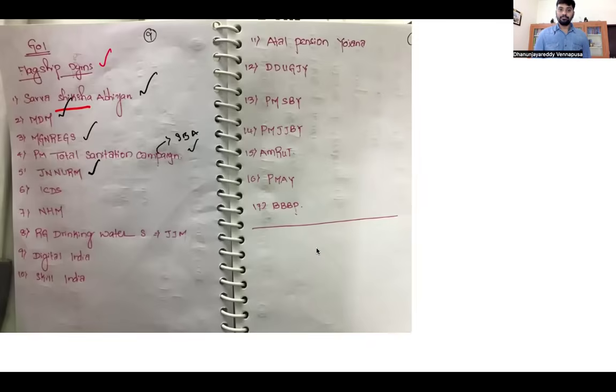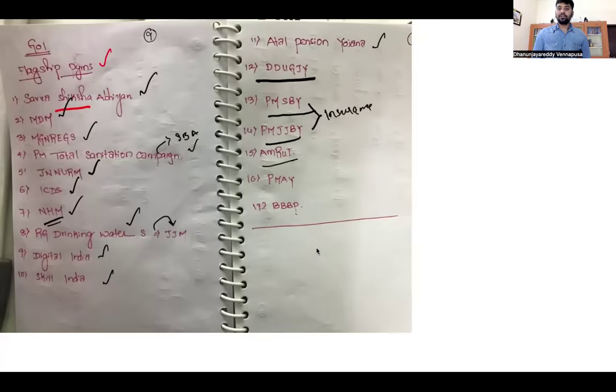National Urban Rural Mission. Jawaharlal Nehru National Urban Renewal Mission. ICDS, Integrated Child Development Scheme. National Health Mission, NHM. Rajiv Gandhi Drinking Water Scheme, transformed into Jal Jeevan Mission by Prime Minister Modi. Digital India, Skill India, Atal Pension Yojana, Pandit Deen Dayal Upadhyay Gram Jyoti Yojana, Pradhan Mantri Suraksha Bima Yojana, Pradhan Mantri Jeevan Jyoti Bima Yojana for insurance,